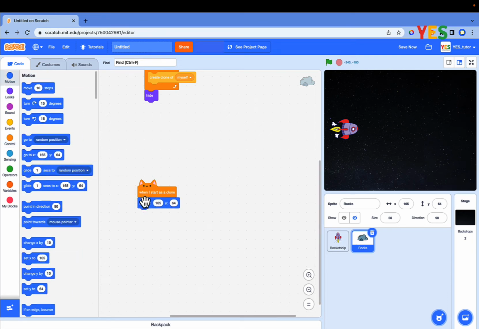Set X to 240, the right of the X stage area, and make the Y value random so the rock comes from a random height. Drag and drop the pick random to block as shown on the screen.